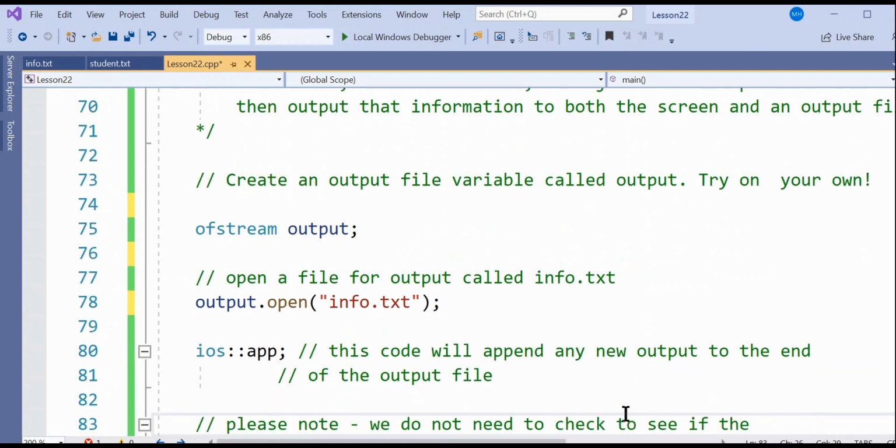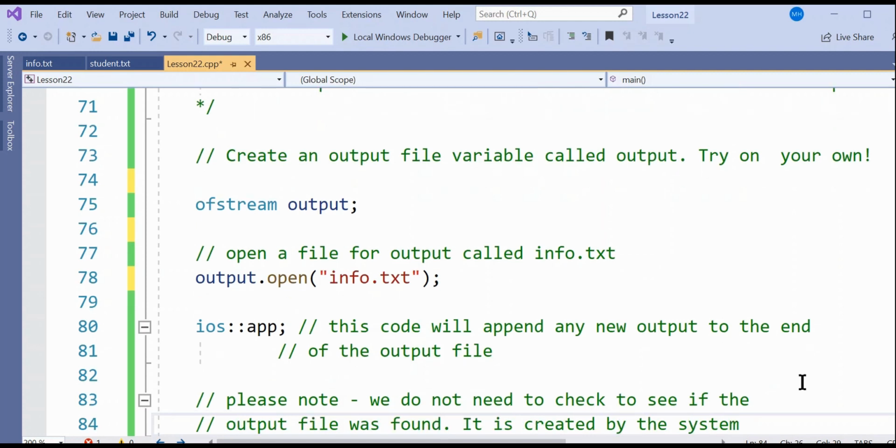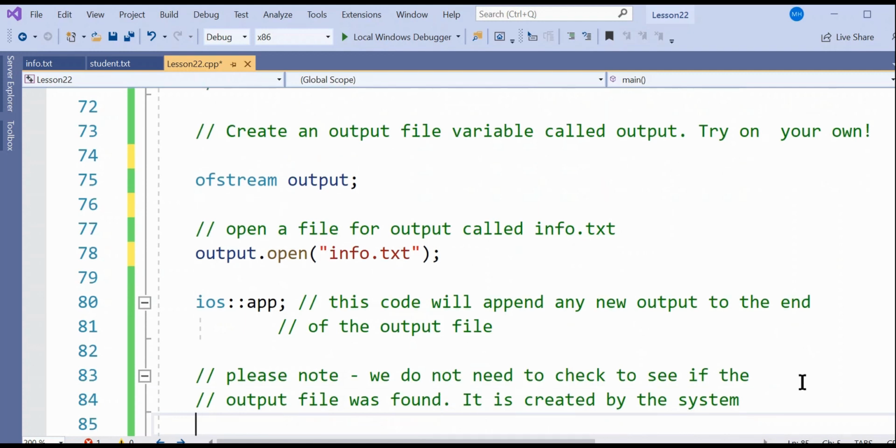All right, please note, we do not need to check to see if the output file was found. It is created by the system, okay? So we don't need to see if it's already created and they're waiting for this program to find it, because it's going to create it all by itself. So the output file, when you tell it the name info.txt, that will be created on its own. You don't have to create that.